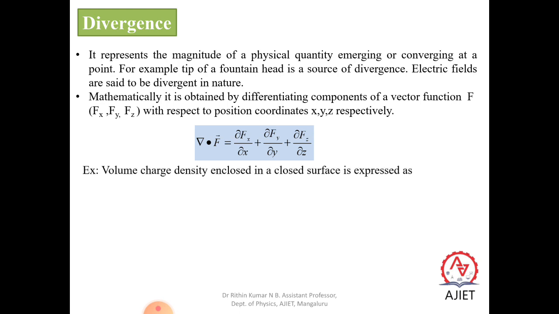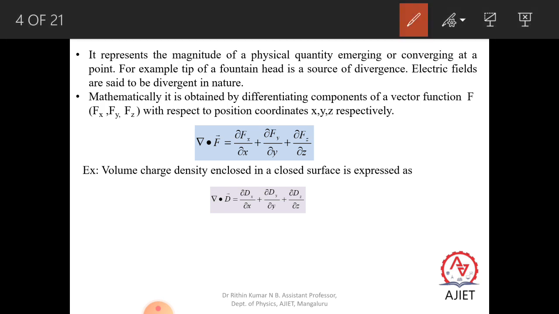The volume charge density enclosed in a closed surface is expressed as del dot D, the amount of charge enclosed inside a small volume. So you can see here, it is ∂/∂x plus ∂/∂y along the y-axis and ∂/∂z of Dz. Okay. So next.